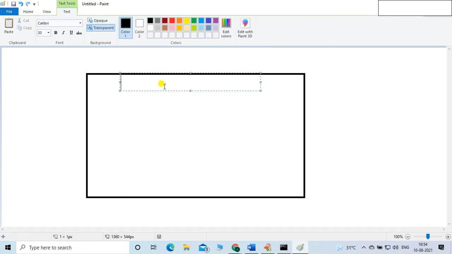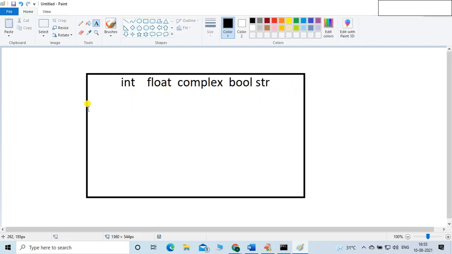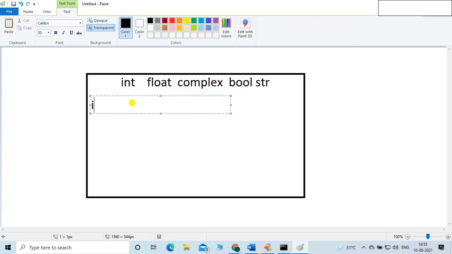Let me write here int, then float, complex, then bool, and then str. This is my table, an overall summary. This table will tell you everything, and it is very easy to understand. So int again, and then next is float.